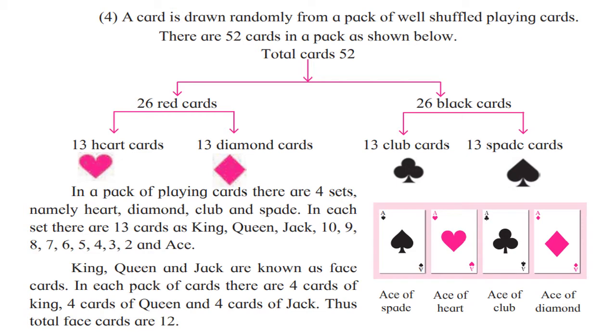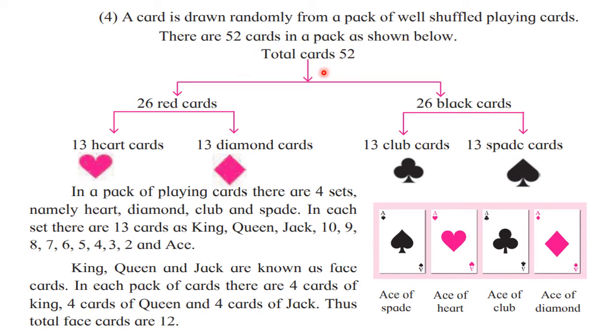Here, let us see one more example of outcome, which is very much important to write the sample space in problems. A card is thrown randomly from a pack of well shuffled playing cards. So you know that in playing cards, there are 52 cards in the pack always. So total cards are how many? 52.